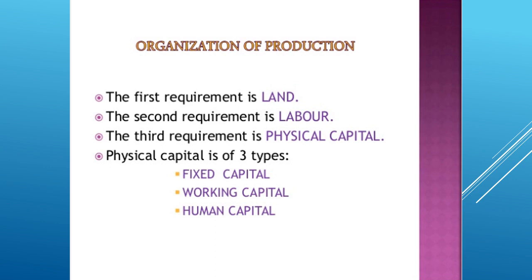The third requirement is physical capital, which includes fixed capital and working capital. And the fourth and most important is the human capital or the entrepreneur, because without the human entrepreneur, we cannot do any production. It is the human being only who collects all the three factors and starts a production.